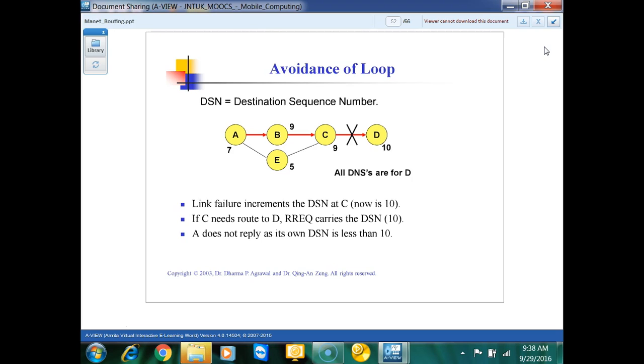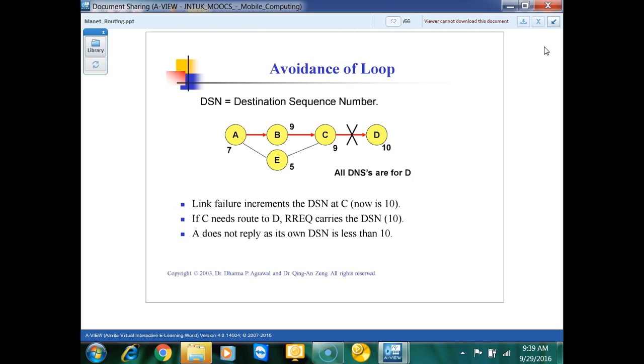Okay. So if C needs a route to D, the route request carries the destination sequence number 10. Okay. It will see that A does not reply, as its own destination sequence number is less than 10. Now in this case, A will not reply back to C. Why will it not reply back? Because A's destination sequence number is less than 10. It will reply only when A's sequence number becomes greater than 10.